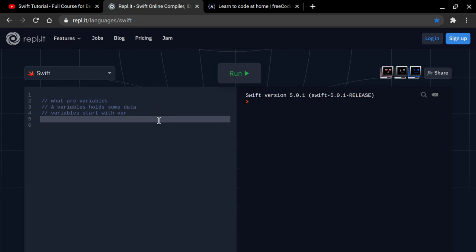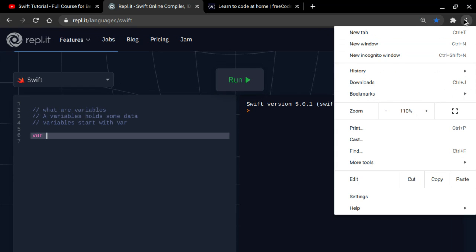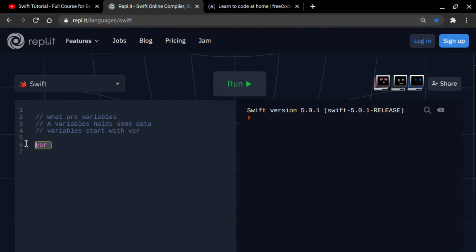Variables hold some data. For example, if you have a box and you are assigning it to books, you're adding stuff, so it's holding some things. That's how I can explain it. And variables start with var. Let me just zoom in real quick. So variables start with var.